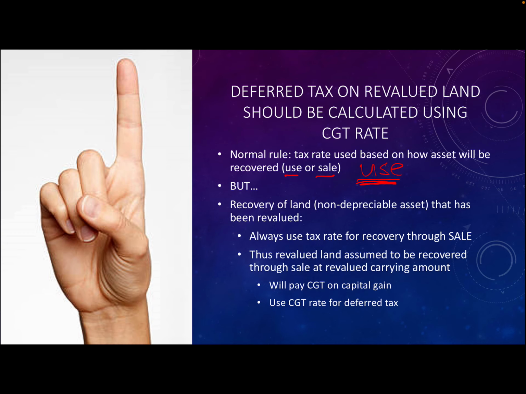But IAS 12 tells us that when we have land, a non-depreciable asset, that has been revalued, then we have to calculate the tax base as if we are going to recover that asset through sale. Thus, the revalued land, we assume that it will be recovered through sale at the revalued carrying amount, and that will give us capital gains tax that we will pay on the capital gain, and we will also use the capital gains tax rate for deferred tax.